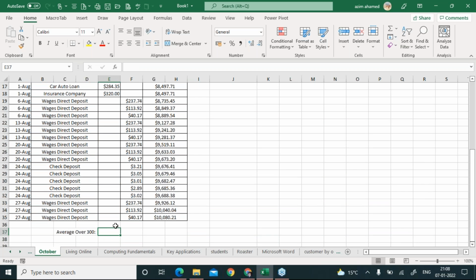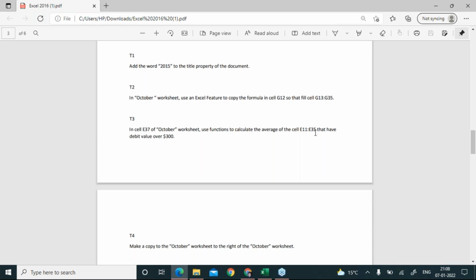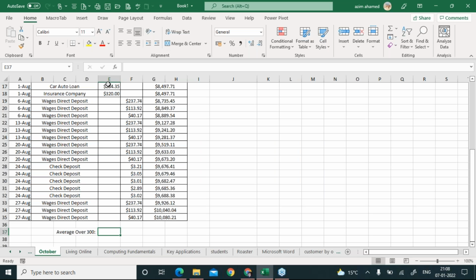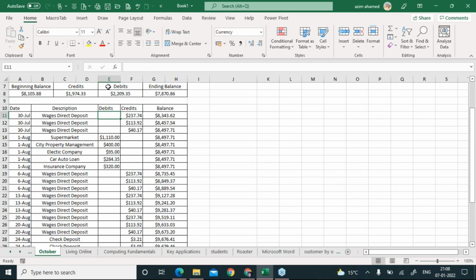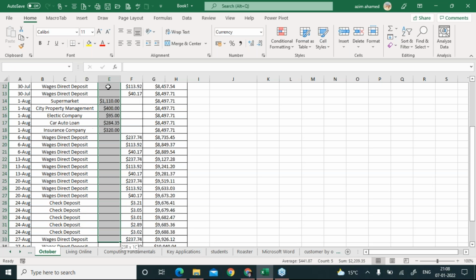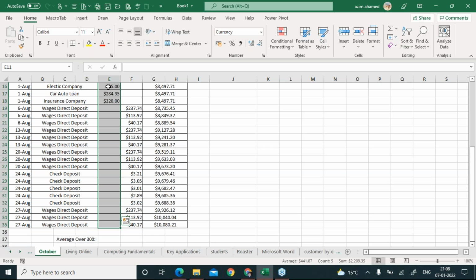I have to calculate the average from the range E11 to E35, starting from E11 to E35. But I have to calculate the average of only those numbers which are more than 3000. Now is the question clear to you?